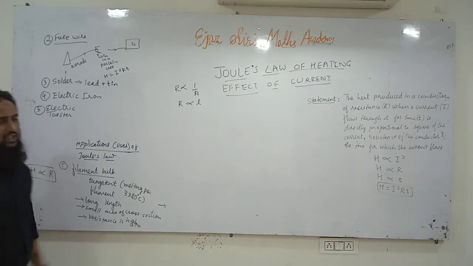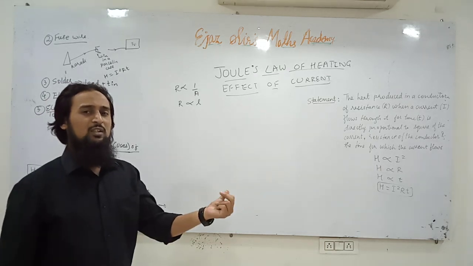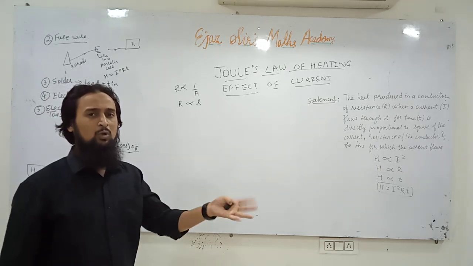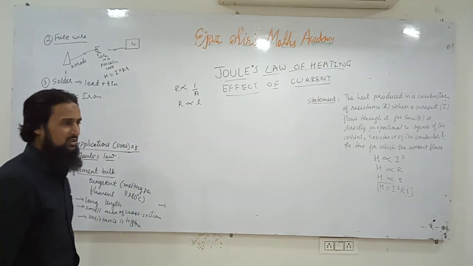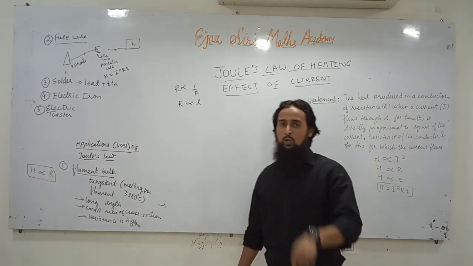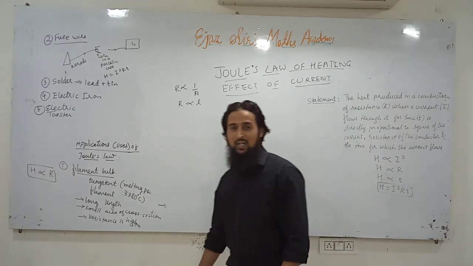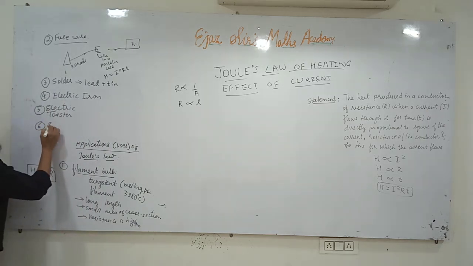So what happens in an electric toaster? We put a piece of bread into it, and because of the heat it becomes brown on both sides and is toasted. It becomes a toast. It's toast because it is toasted, it is baked. So electric toaster. Number 6, electric oven.